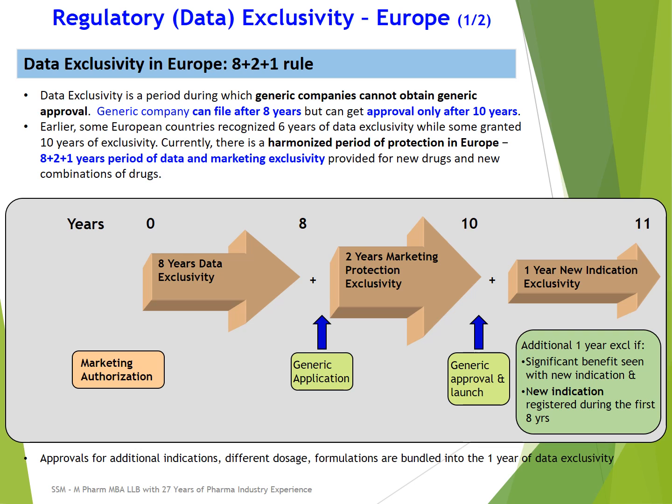Earlier in European countries, the data exclusivity in some countries was for 6 years, in some countries it was for 10 years, but now it is a harmonized period of protection in all European countries. The same 8 plus 2 plus 1 year rule applies to all European countries now.